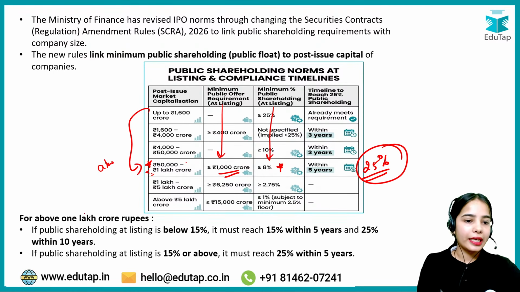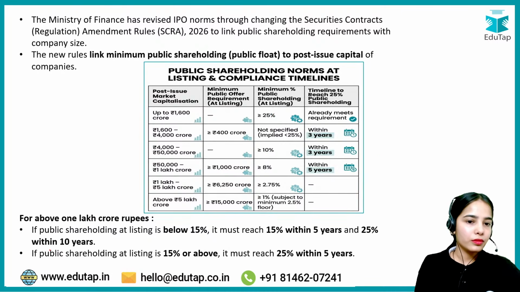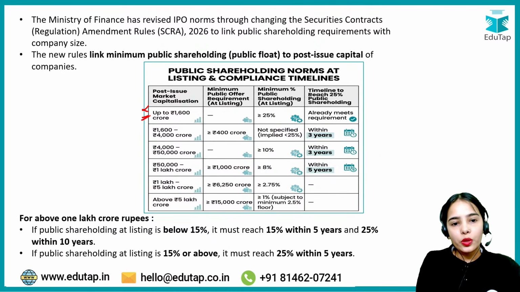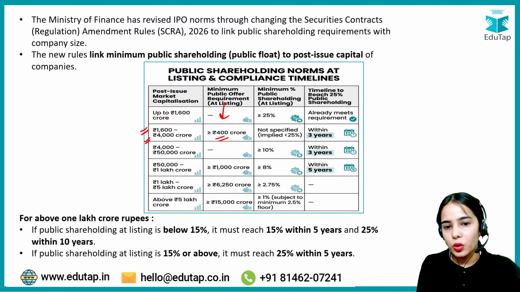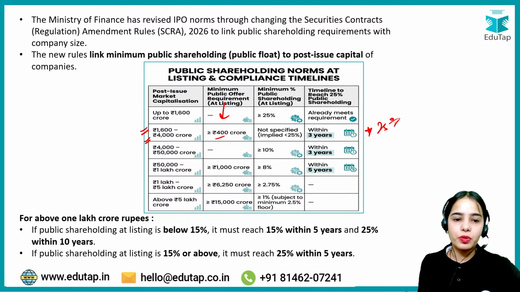Now these are the criteria. Are they clear or not? So less than or equal to 1600 crore, 25% at the time of listing only. Above 1600 crores but less than or equal to 4000 crores, they need a minimum public offer of at least 400 crores, and within 3 years they have to meet 25%.